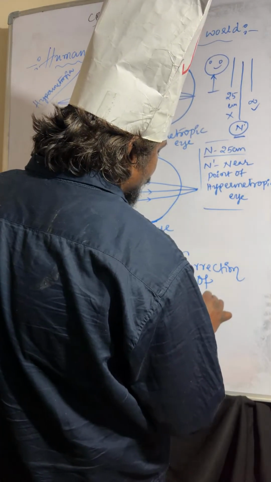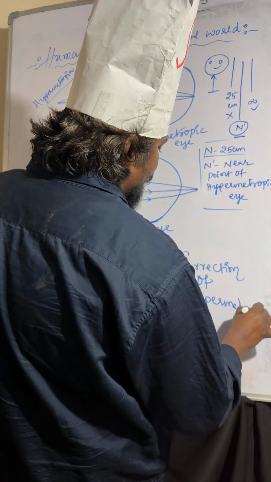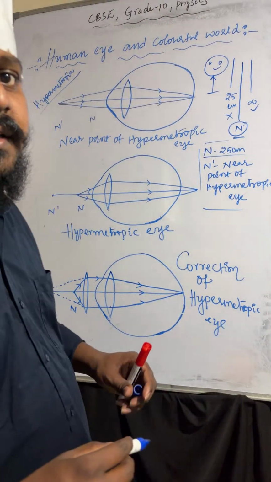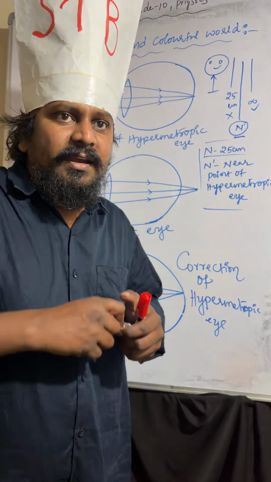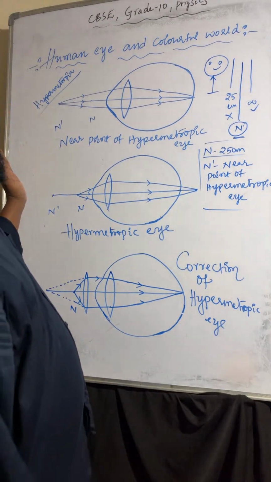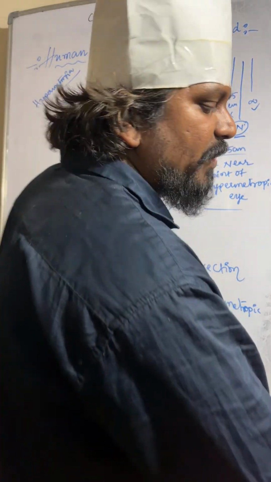Understood? So is it clear? If you have any doubts, let me know. This is about myopia and hypermetropia.